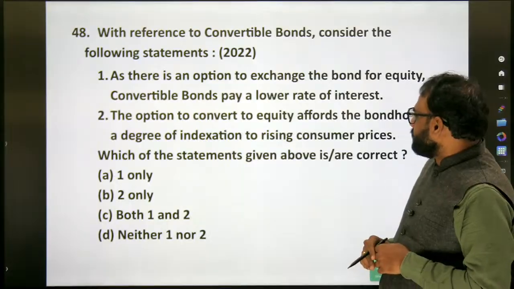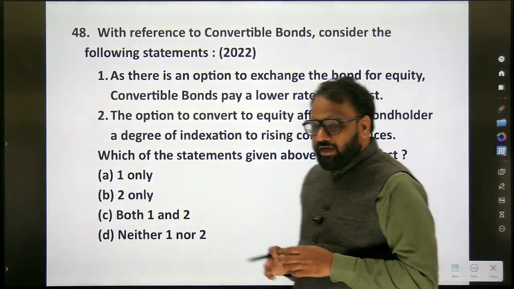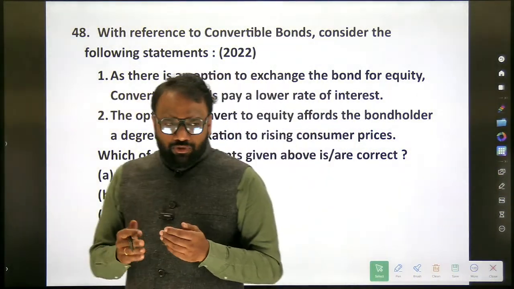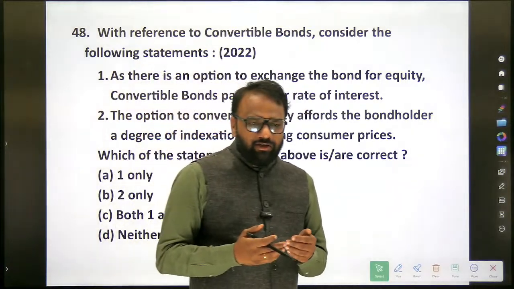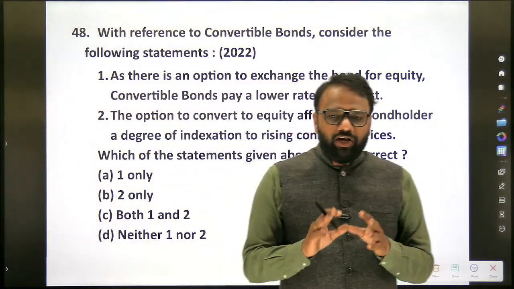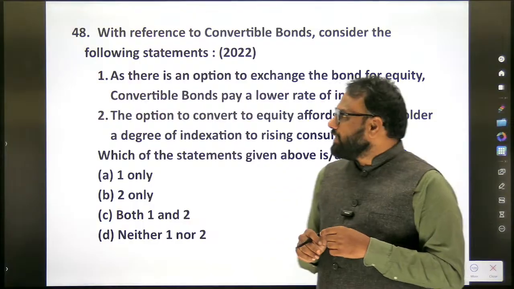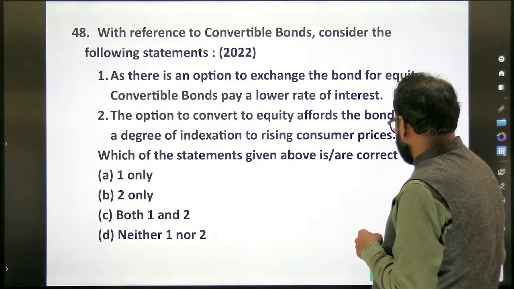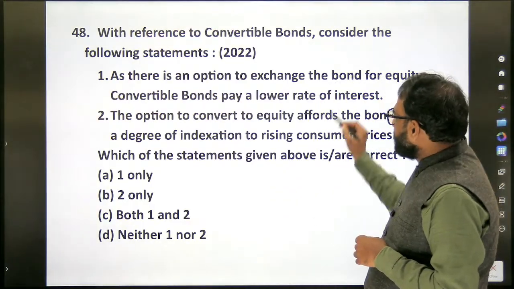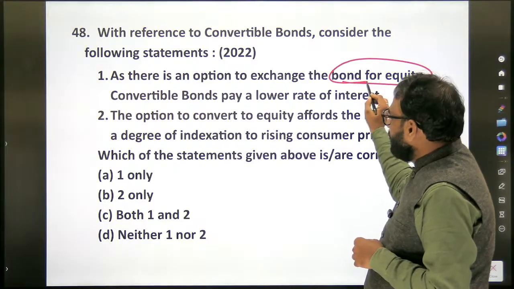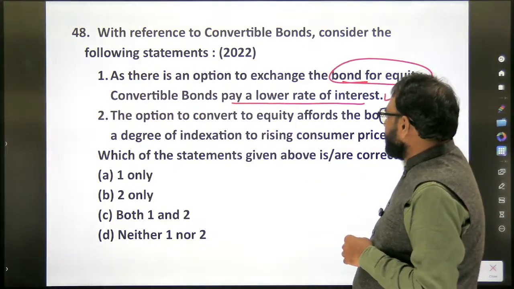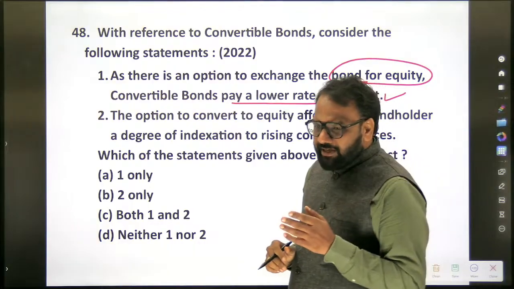Okay. Let's see again the type of questions on bonds. We have seen from 25 we are discussing. There are so many questions directly or indirectly on bonds. With reference to convertible bonds, as there is an option to exchange the bond for equity, convertible bonds pay a lower rate of interest. Here, what is the basic thing that we need to know?